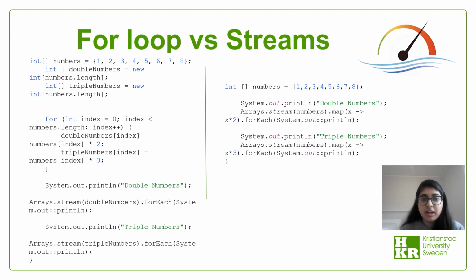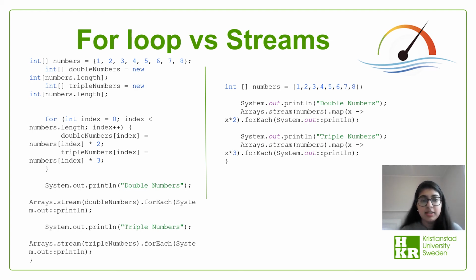Okay, so here I would like to talk about the major differences between using for loops and streams from the code's efficiency and long-term maintenance point of view. First, I will explain both codes. We have a list of integers. The array is filled with random integers. We will double and triple the values stored in the array.